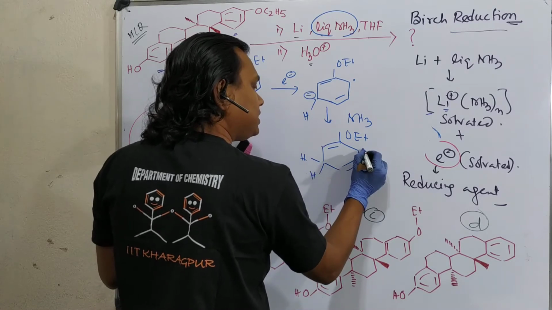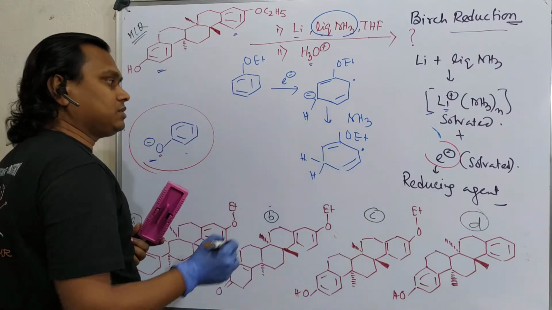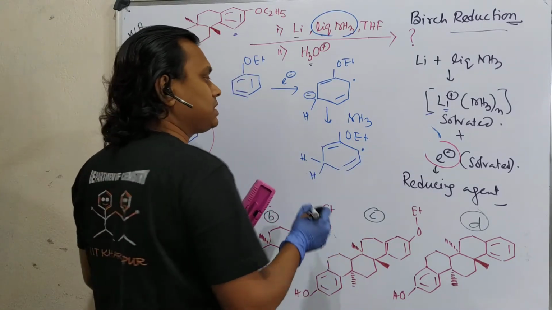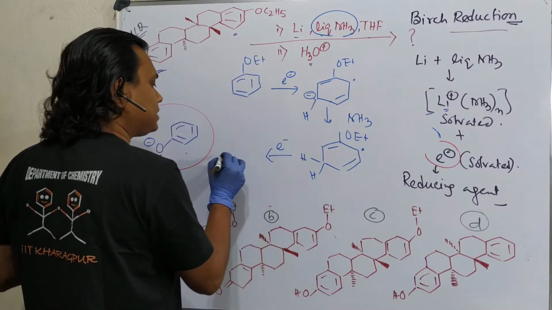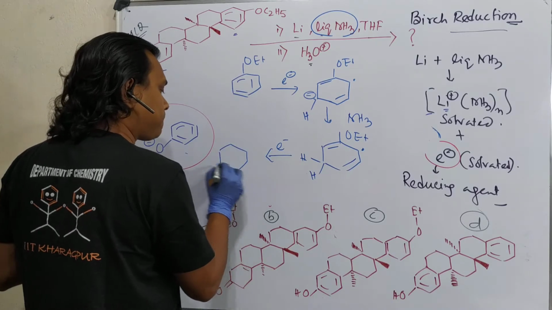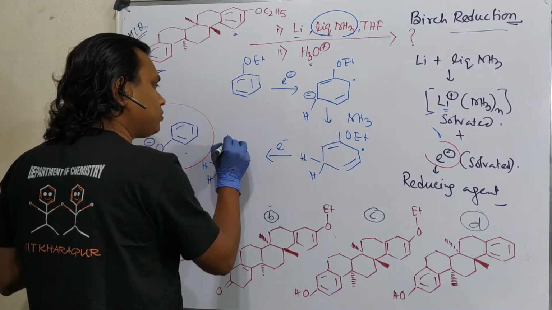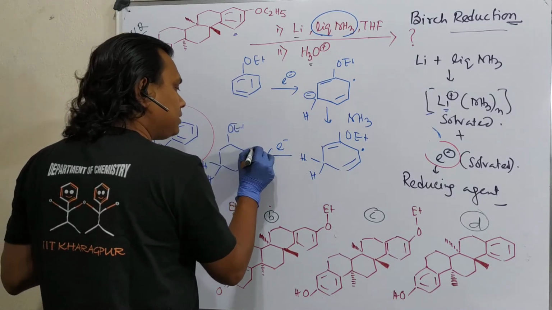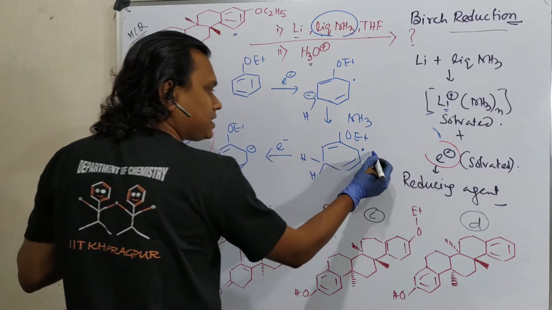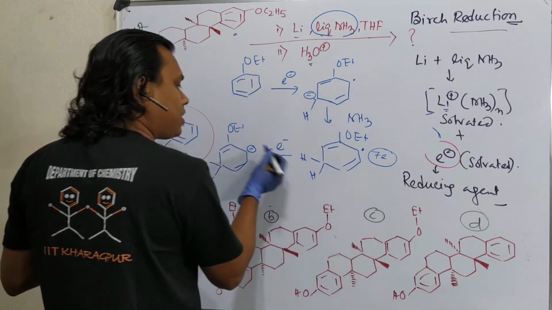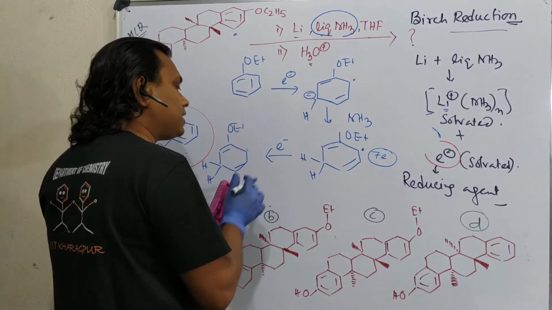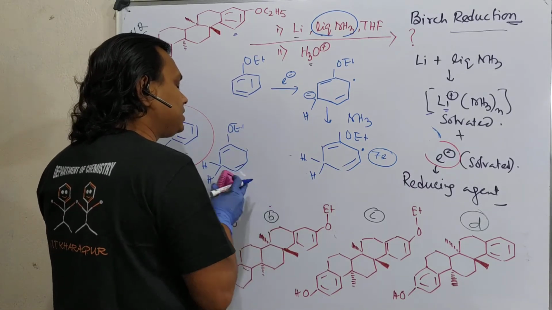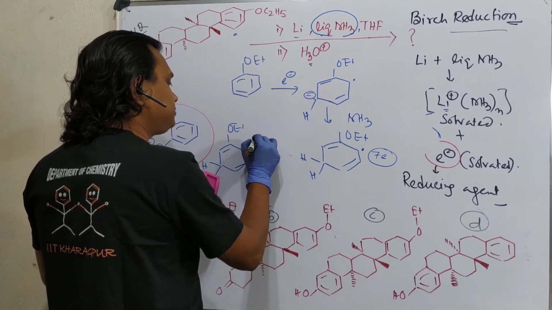In the second step there is an electron, meaning this radical is a 7 electron species, so it will again take 1 electron and convert into this OEt. This is a negative charge because of the 7 electron radical. Now it will take a further 1 electron and is ultimately converted into this.